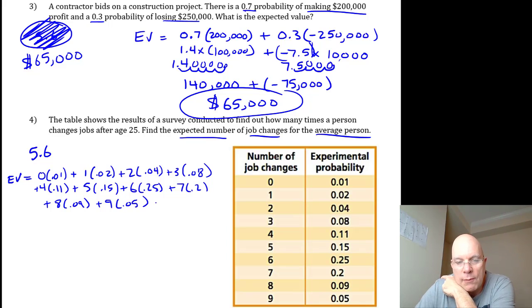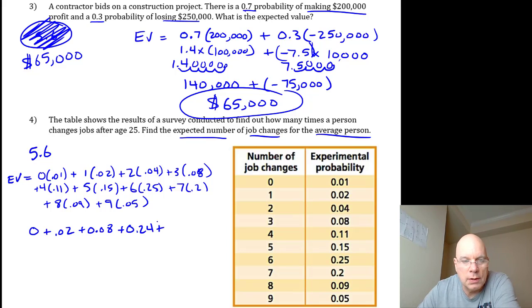And you might wonder, why weren't we allowed to use a calculator on this? I wondered the same thing when I first glanced at it, but this is really not that hard to do. 0 times 0.01 is 0. 1 times 0.02 is 0.02. 2 times 400ths is 800ths. 3 times 800ths is 2400ths. 4 times 1100ths is 4400ths. 5 times 1500ths is 7500ths.